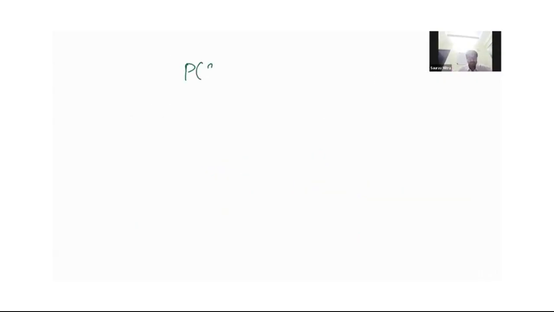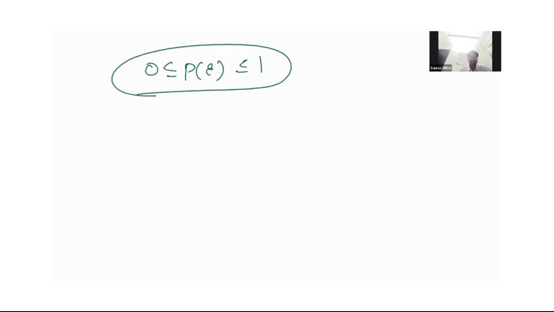And also one last thing, probability always lies from 0 to 1. Okay. Always probability lies from 0 to 1 because it is probability, it is possibility, not a sure event. And what is the probability of a sure event? Probability of a sure event is always 1. That is, which will happen.